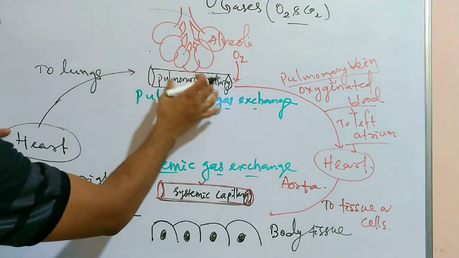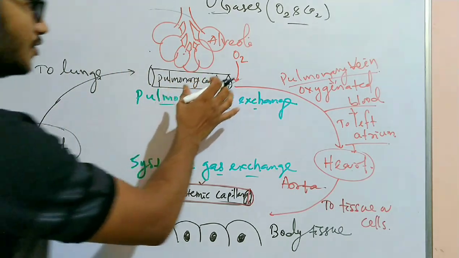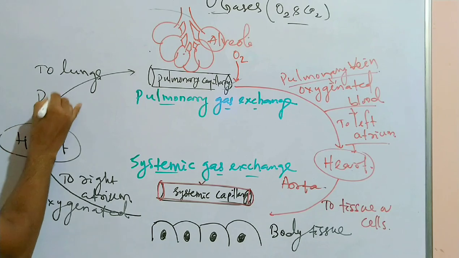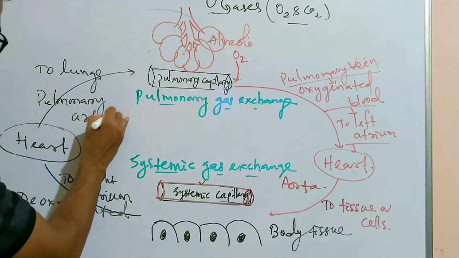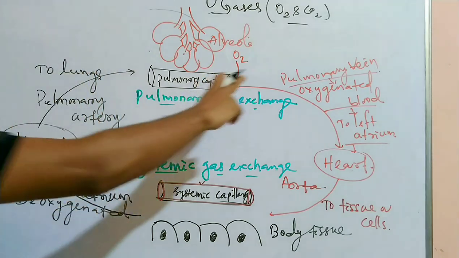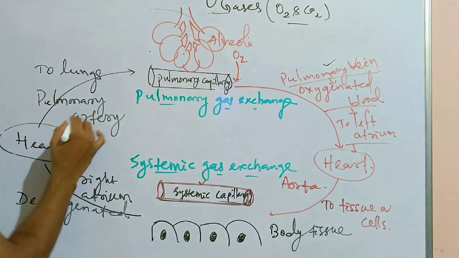The heart pumps it to the pulmonary capillary with the help of the pulmonary artery. Here it was the pulmonary vein, here it is the pulmonary artery.